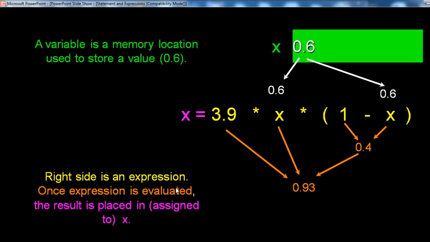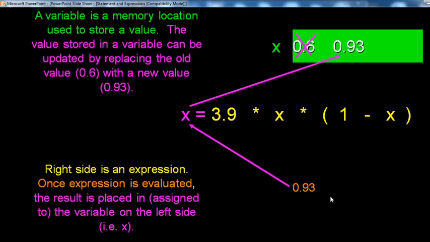See the right side expression, in the yellow color. Once the expression is evaluated, shown in purple, the result is placed in the assignment, x equal to this result. The final result is x equal to 0.93.